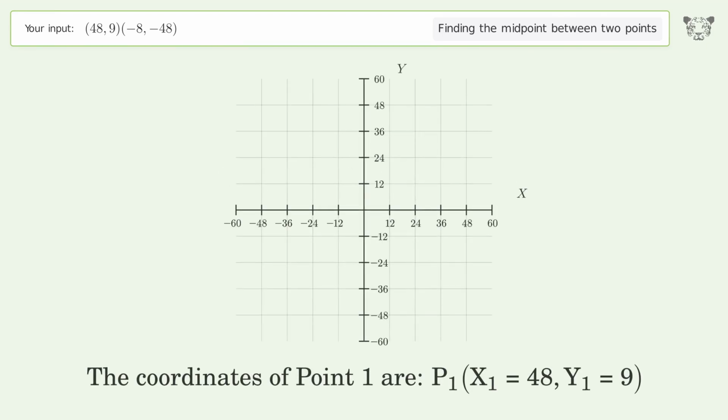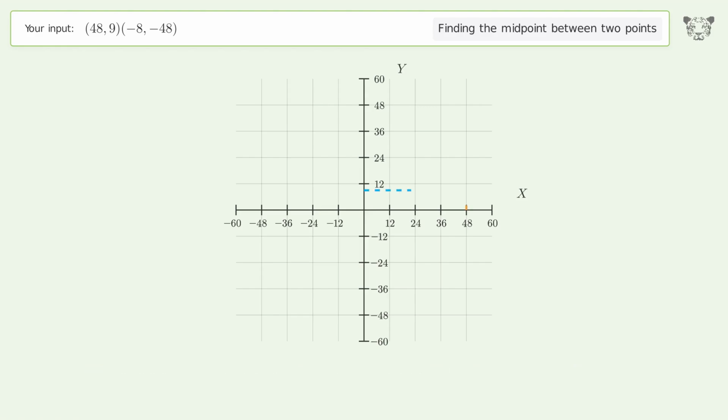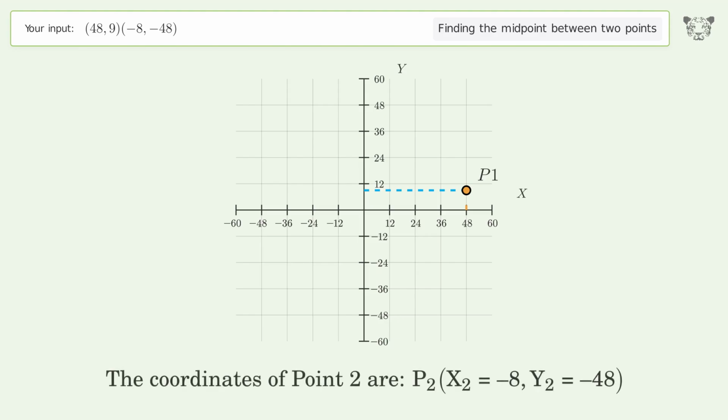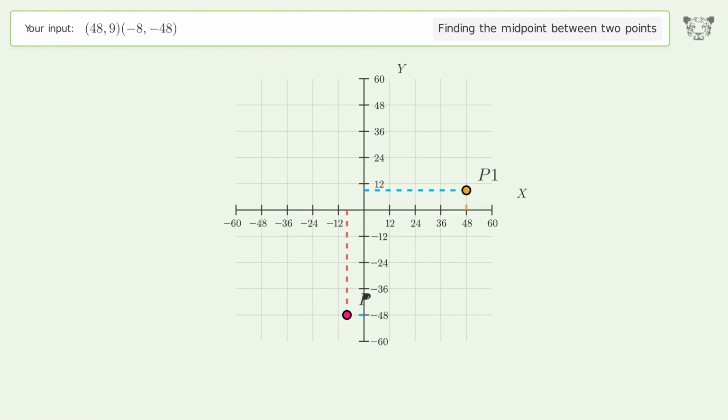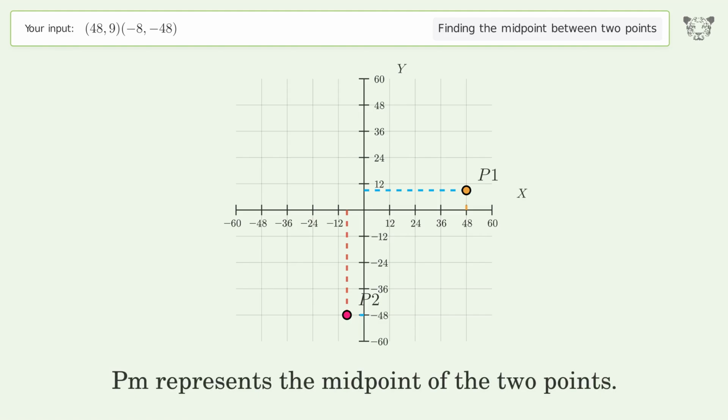The coordinates of point 1 are, x1 equals 48, y1 equals 9. The coordinates of point 2 are, x2 equals -8, y2 equals -48. PM represents the midpoint of the 2 points.